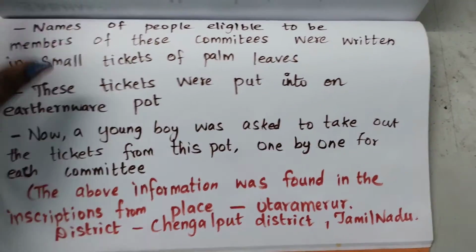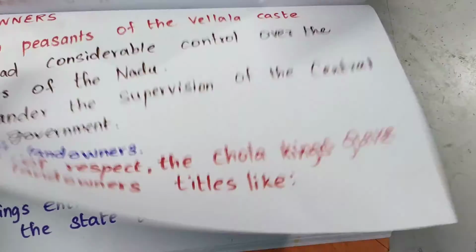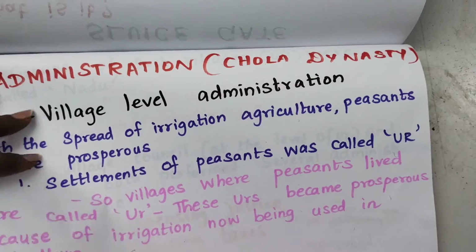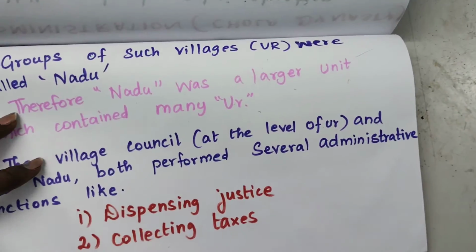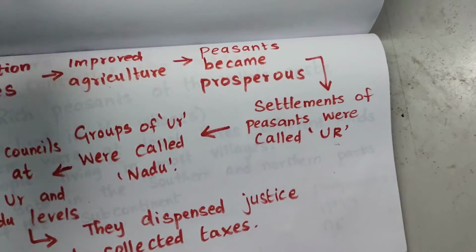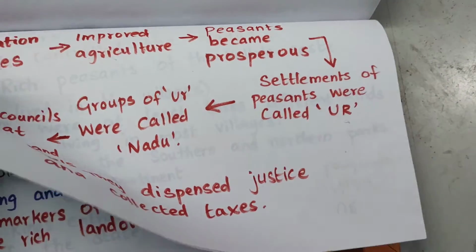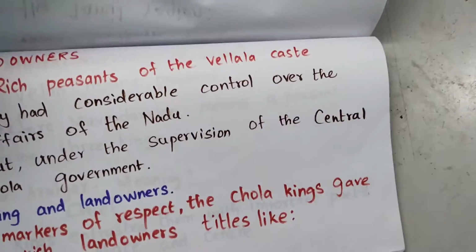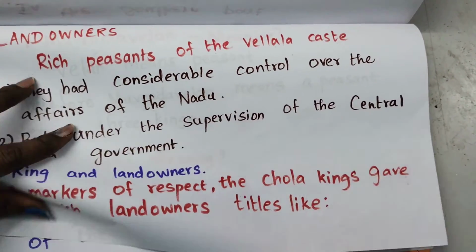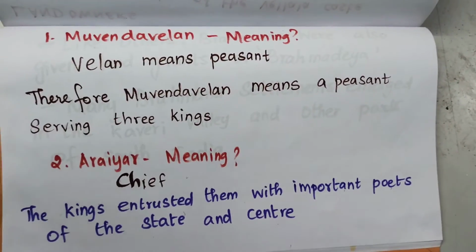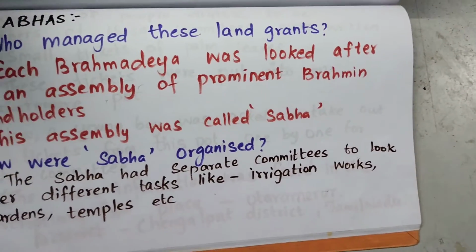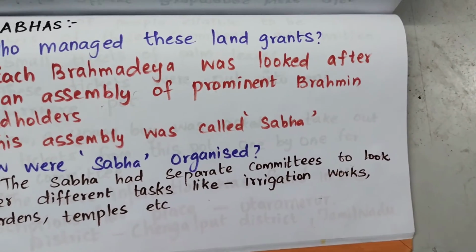I hope that you all understand today's class, in which we saw the administration of the Chola dynasty. We learnt about the sluice gate, about the administration of Nadu, and the full abbreviation of that. We learnt about the three kinds of people who were there in the village, about the landowners, about who is known as Moovendha Velan and Arayar, and about the Sabha. These are the things we learned today.